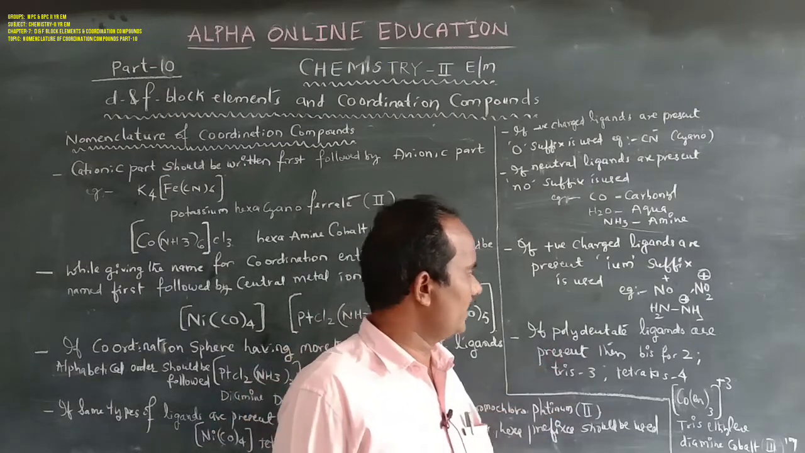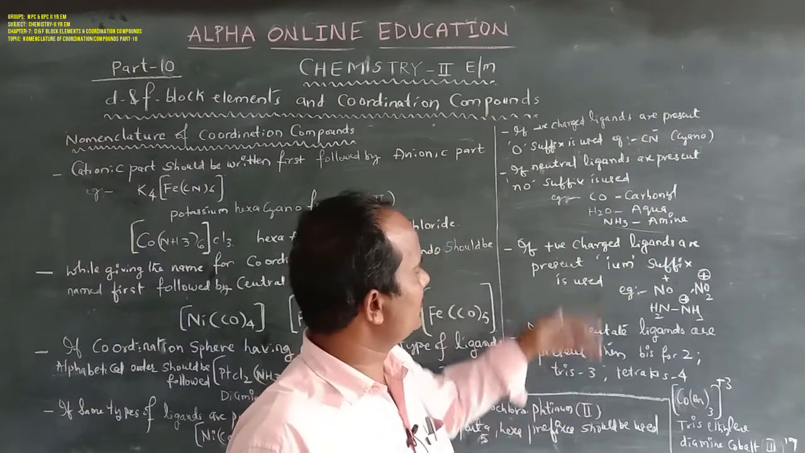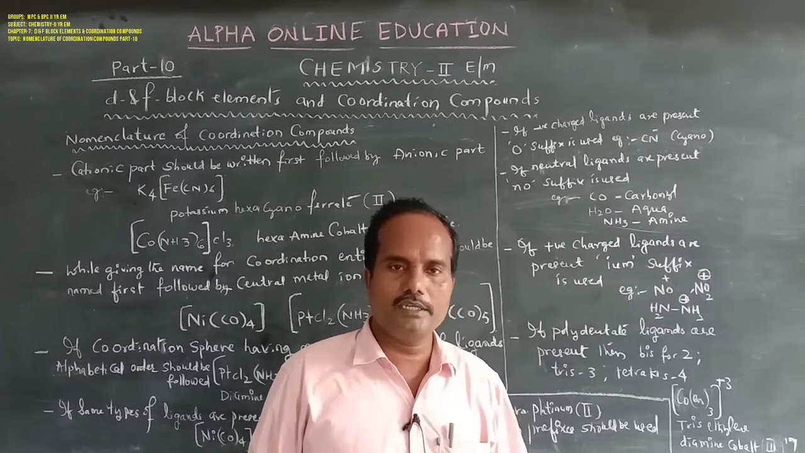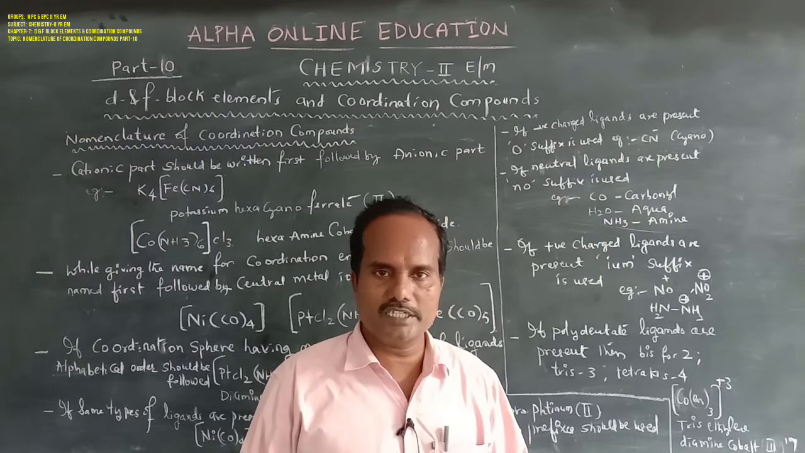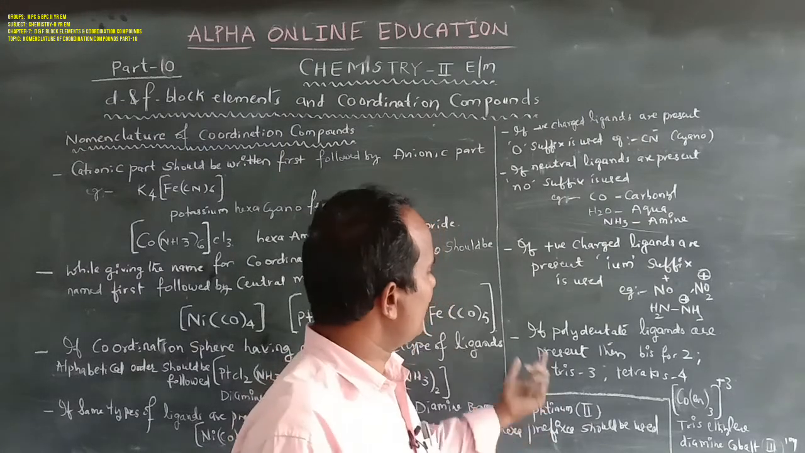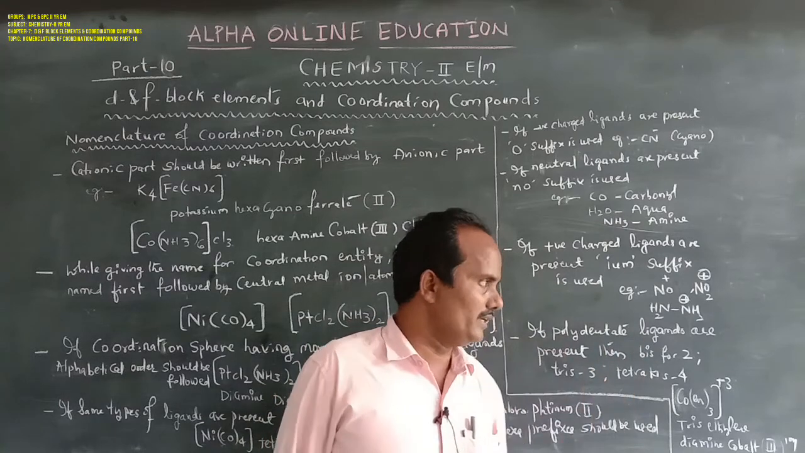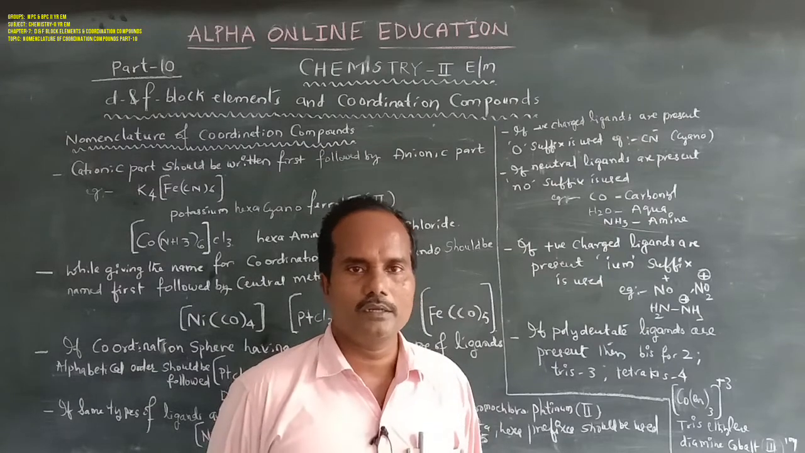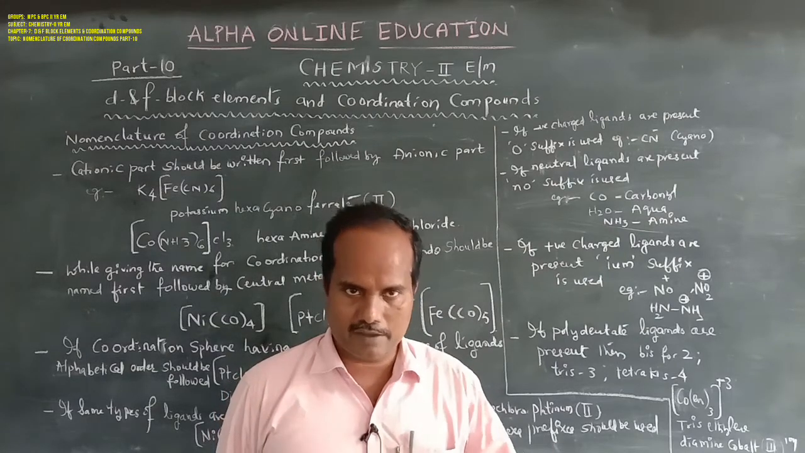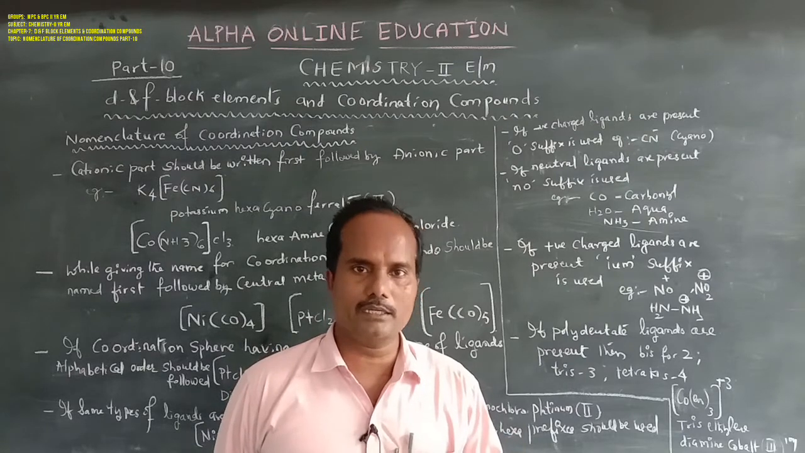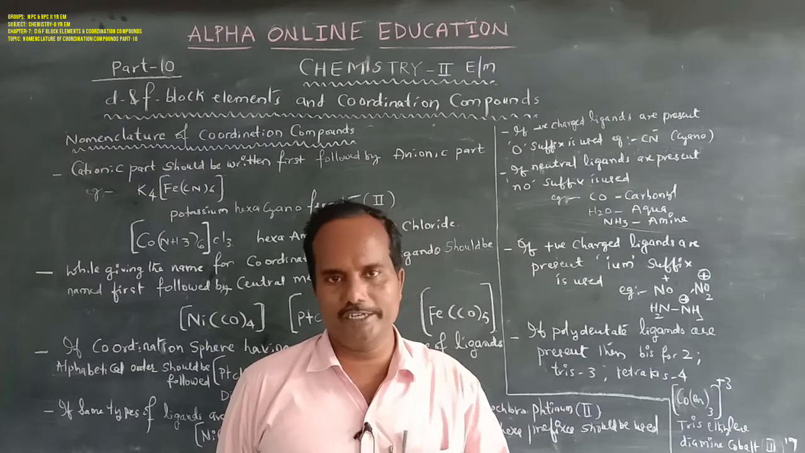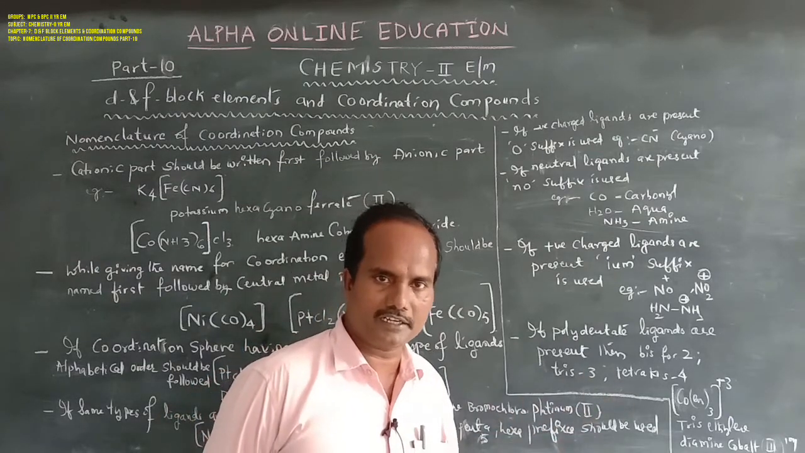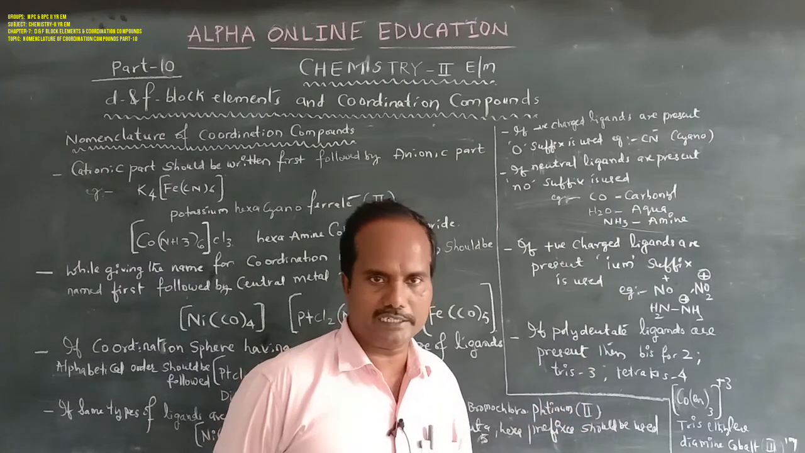Next, these are all unidentate or monodentate ligands. If polydentate ligands are present in the coordination sphere, how can you represent their number? What are polydentate ligands? When the ligand has more than one donor atom, those are called polydentate ligands: bidentate, tridentate, tetradentate, pentadentate and hexadentate ligands.